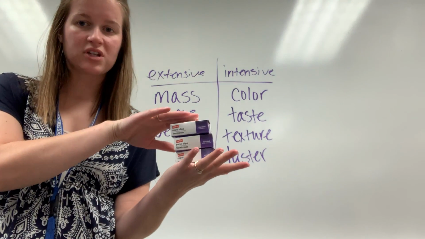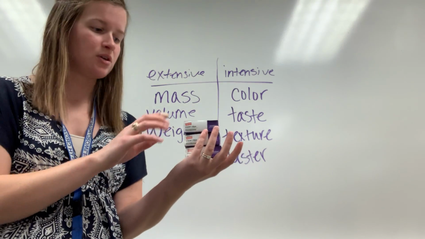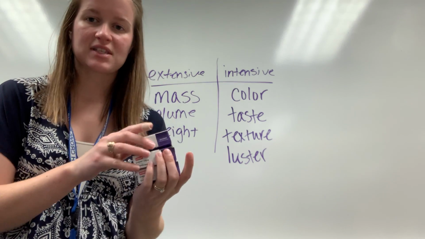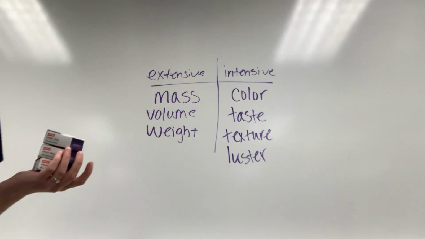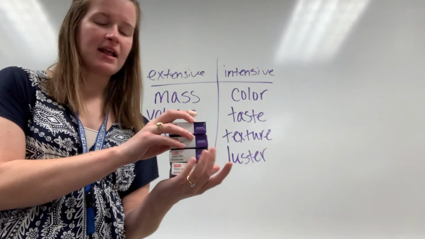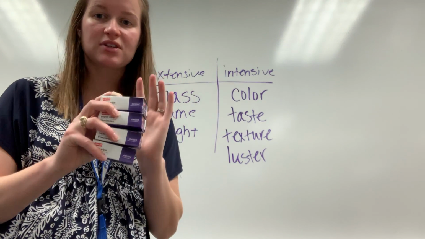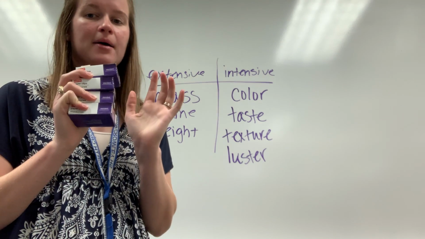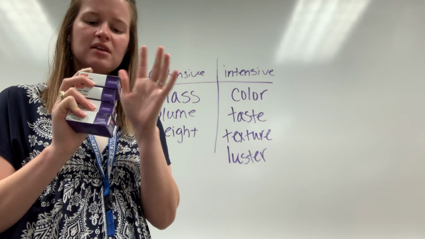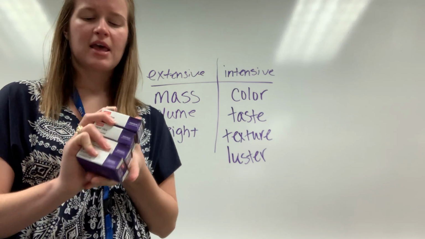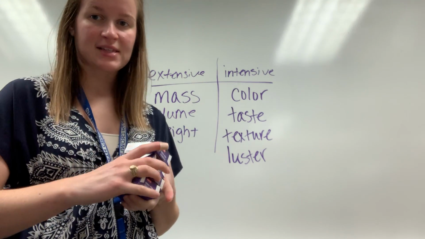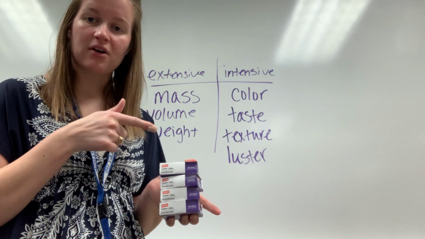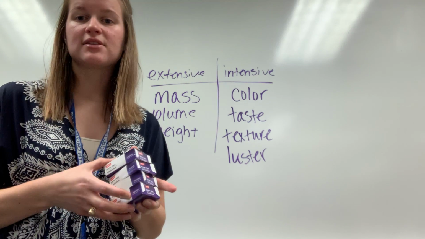Now we're taking up a lot more space in my hand. That's more volume being consumed, starting to weigh more. Still the same color though, and it still feels the same. It's still a cardboard box. Okay, and now we keep going. And so as you can see, it's still the same color, still the same shape, still the same texture, still the same solid. It's a solid, it's still a cardboard box. But now I have more volume, I have more mass, I'm taking up more space. The height has gotten bigger. And so some things are changing, right? So you can hopefully see those.